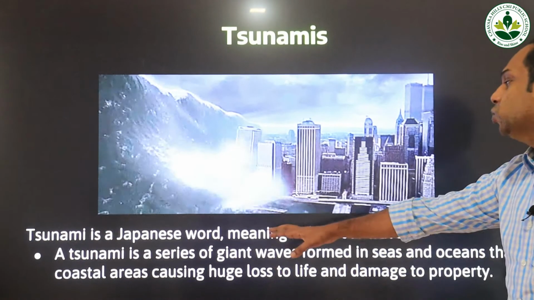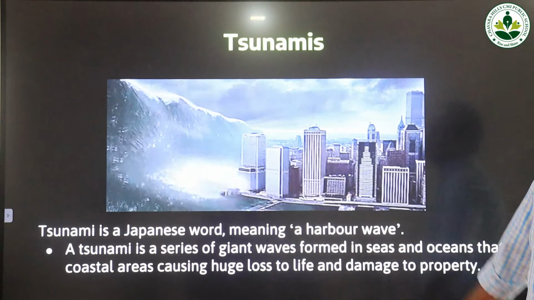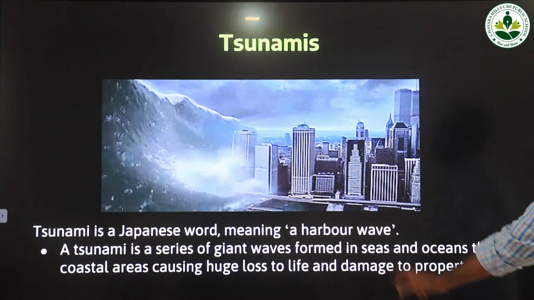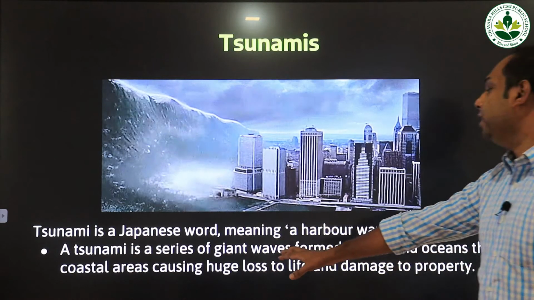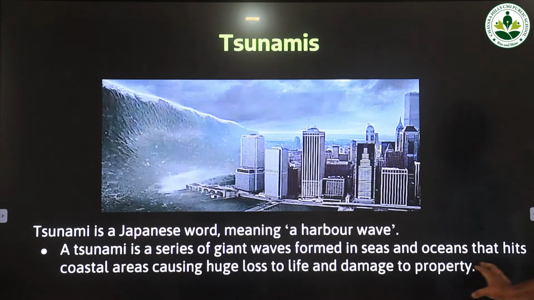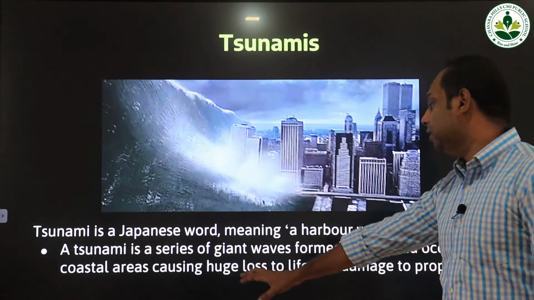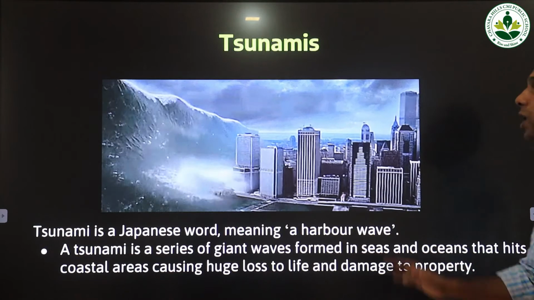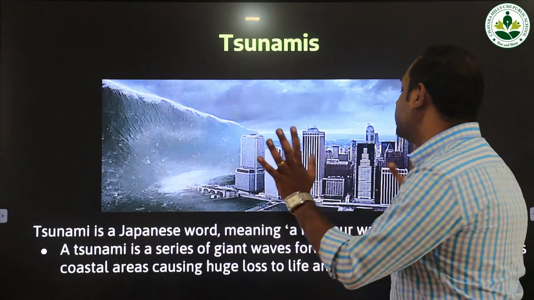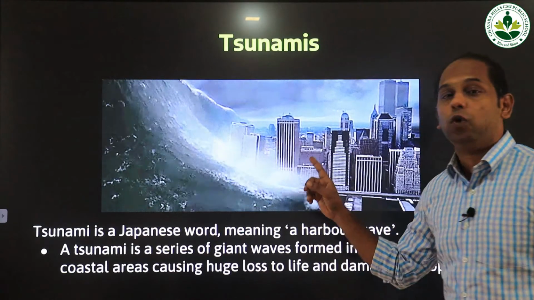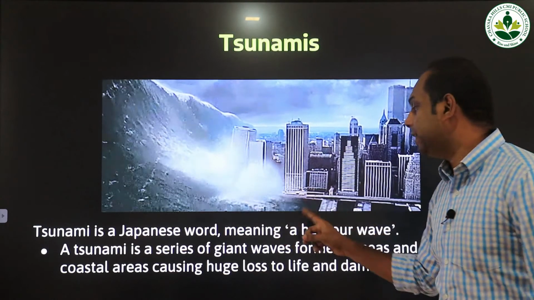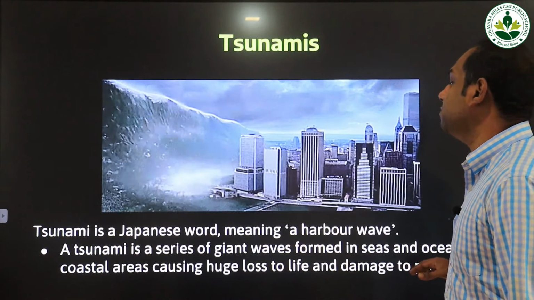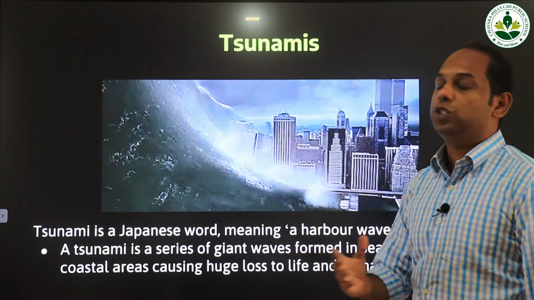Tsunami is a Japanese word meaning a harbor wave. So what is the meaning of tsunami? Tsunami is a Japanese word meaning a harbor wave. A tsunami is a series of giant waves formed in the seas and ocean that hits the coastal areas, causing huge loss to life and damage to property. So tsunamis are generally a series of giant and huge waves formed in oceans and seas, which cause serious damage to the coastal areas, the places very near to the seas and oceans.